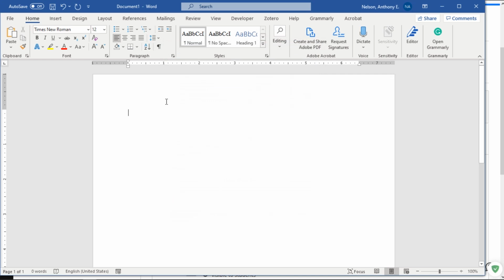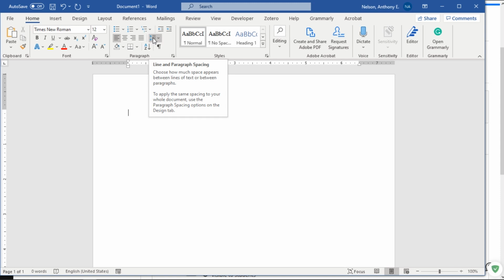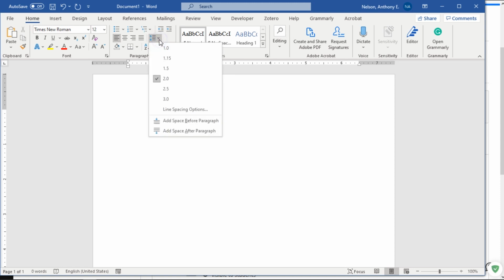Now you need to change your spacing. So you're going to come here to this up-down arrow with some lines next to it. When you hover over it, it says line and paragraph spacing. Pull that down, you're going to select 2.0. Now, you need to remove space before and after.